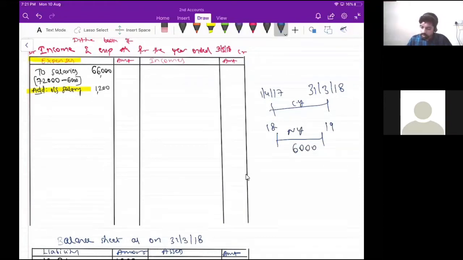So the salary which belongs to next year, we paid in the current year itself. So the 6,000 rupees is called prepaid salary. You have paid 6,000 worth of salary in advance. Got it? So that is prepaid salary. So now you tell me, what will you do with the prepaid salary?